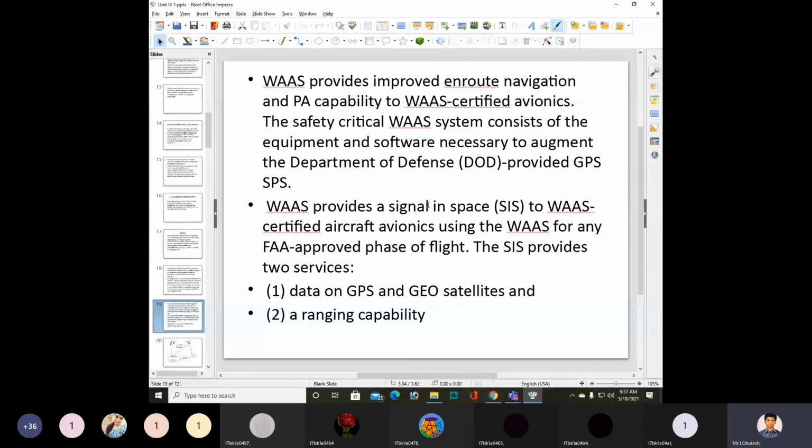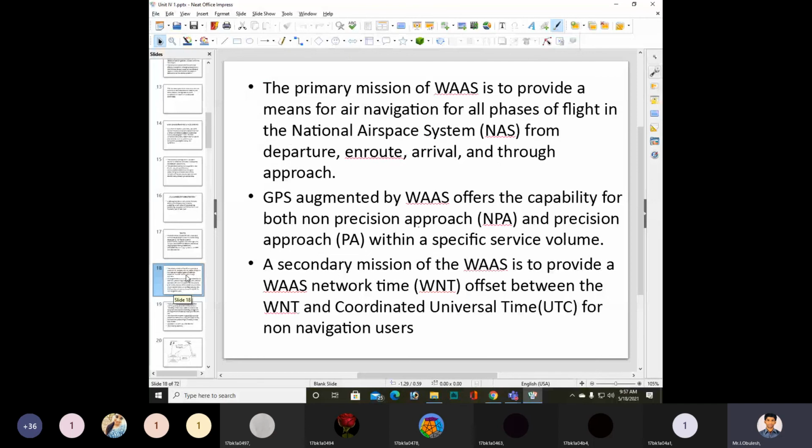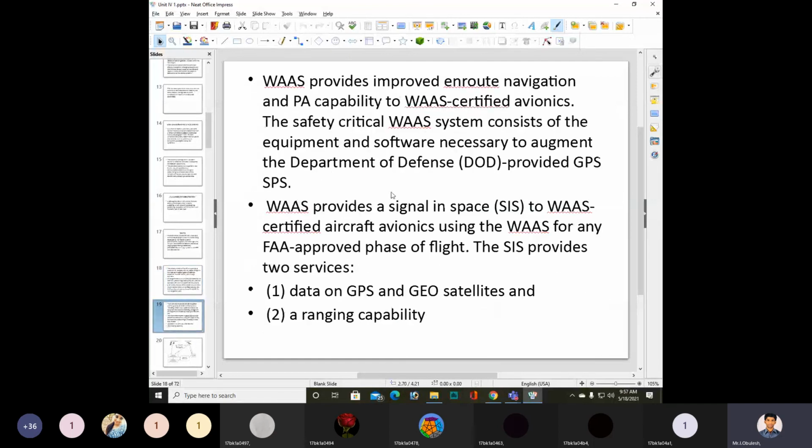The WAAS provides improved en route navigation and precision approach (PA) capability to WAAS-certified avionics.